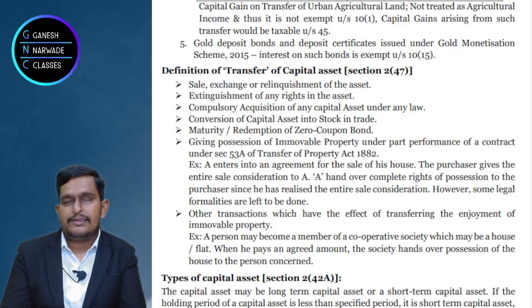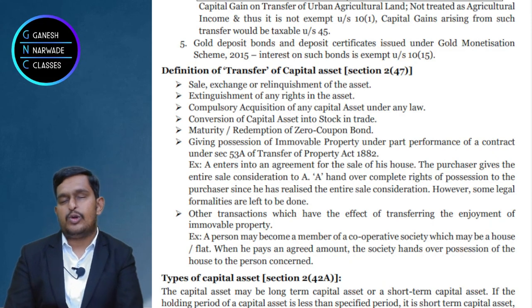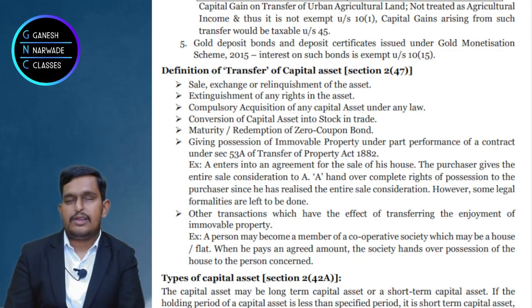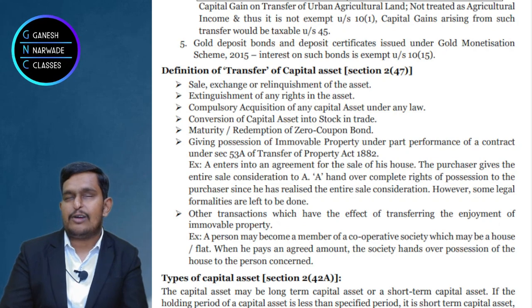Here also there are certain transactions which have the effect of transfer of immovable property. Now what is this? Suppose I don't have a house, you don't have a house. Suppose we have Deepa Lakshmi who doesn't have a house, Chagan Lal who doesn't have a house, Magan Lal who doesn't have a house. Now all these people came together. Arey, we all don't have a house, right? Shall we create a cooperative society? I said yes, wonderful idea.